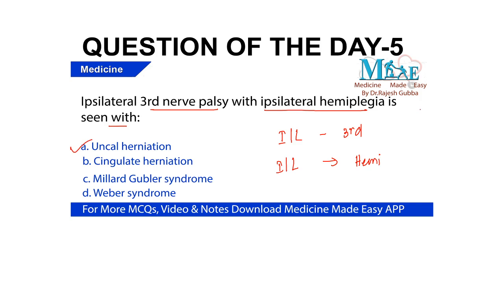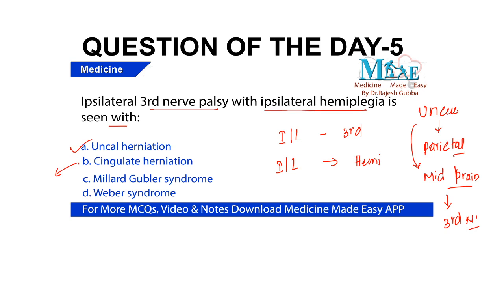Now what is this particular uncus? Uncus, it is the part of the parietal lobe. Alright, so once there is an uncus herniation, that will go and cause the compression over the midbrain on the same side, and that is the one which will cause the third nerve palsy. Whereas cingulate herniation is mainly the part of your frontal lobe.